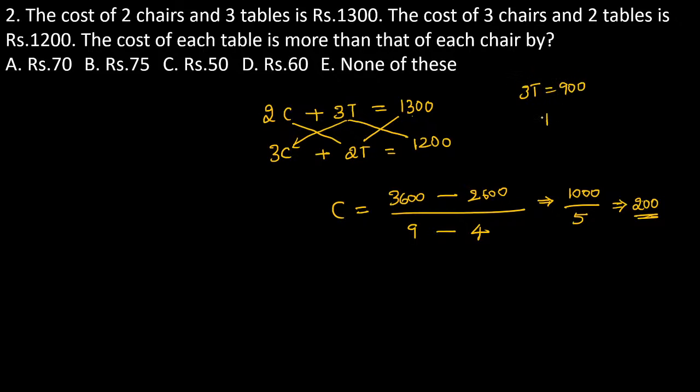Then the cost of each table is equal to 300. Now the question: if the table is 300, guys, the chair is 200. Here my question: the cost of each table is more than that of a chair by exactly 100 rupees. So the cost of each table is 100 rupees more than the cost of the chair. Now your answer is represented as none of these. So the answer is none of these.